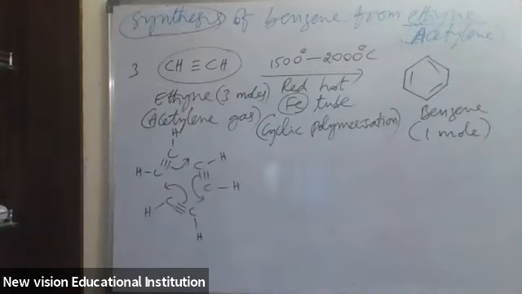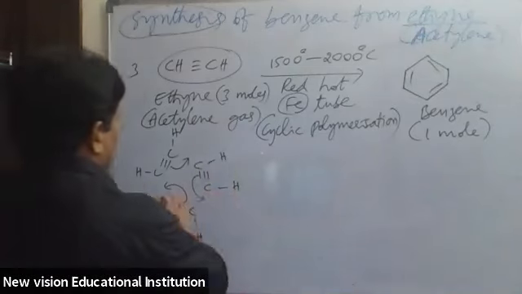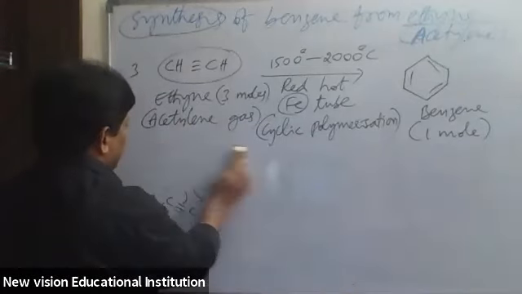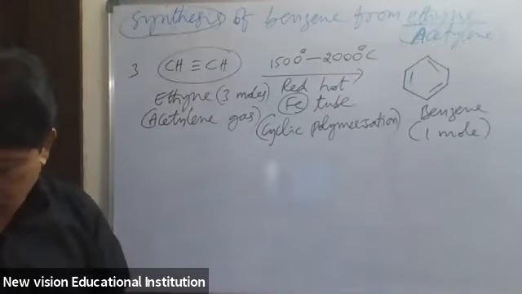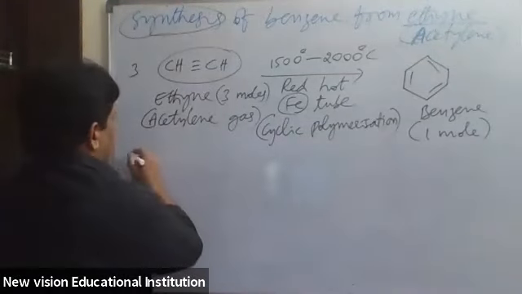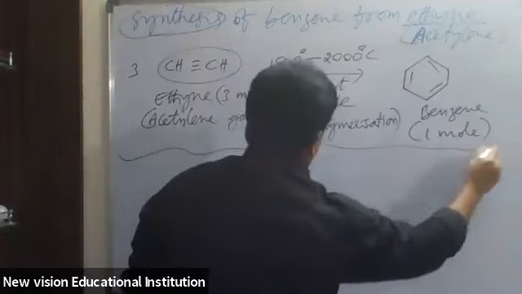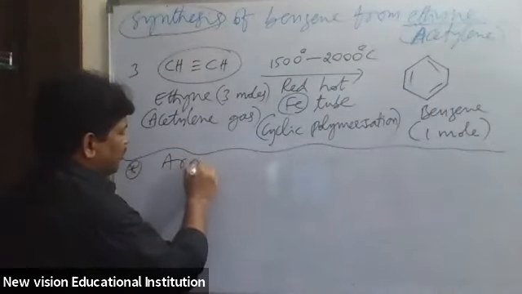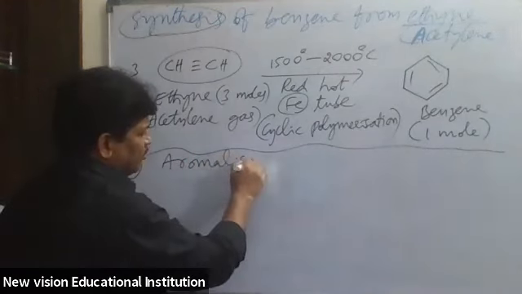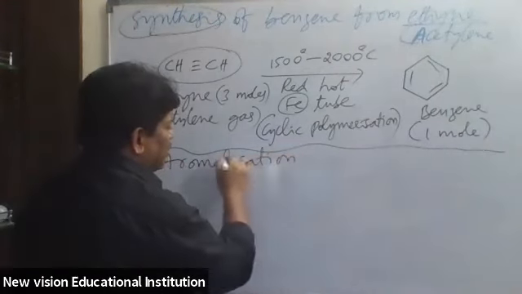Completed? Now see here. The next method is what I'm writing here. Another method is aromatization. Aromatization means what?